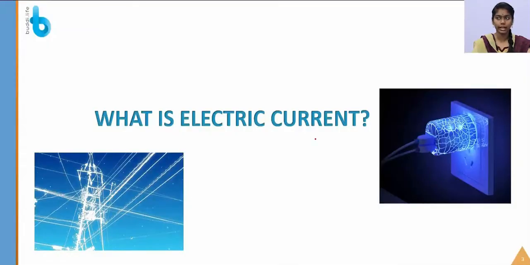First, what is electric current? Generally we come across electric current in our day-to-day life, right? Because we are using the fridge, TV, home appliances, all and everything, and including your mobile phone, we charge with the help of electric current. Yes, let's see what an electric current is and its formulas.